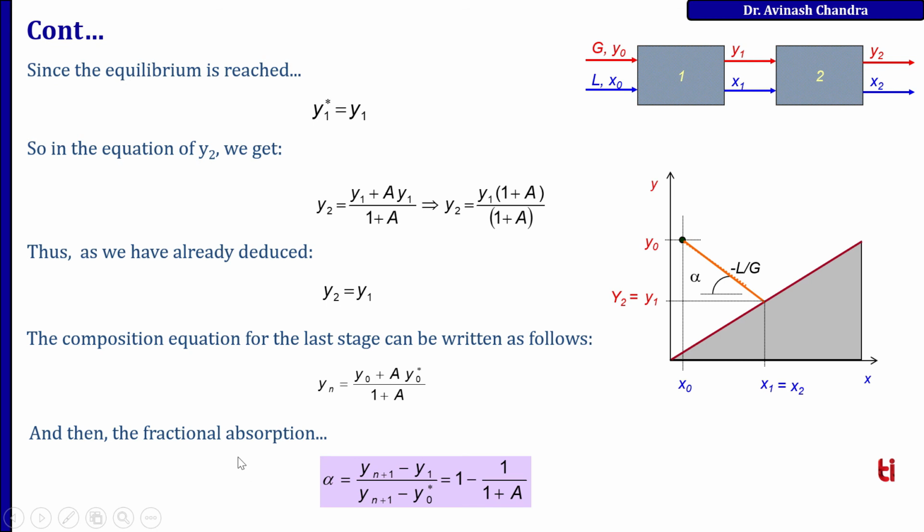And then the fractional absorption alpha equal to yn plus 1 minus y1 upon yn plus 1 minus y0 star, equal to 1 minus 1 upon 1 plus A.